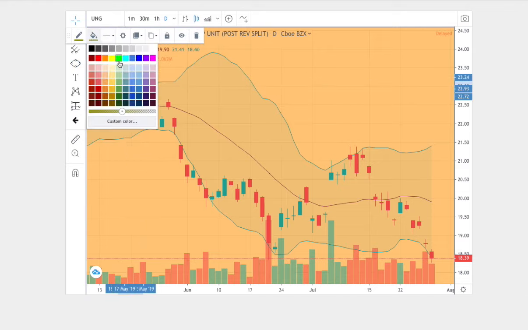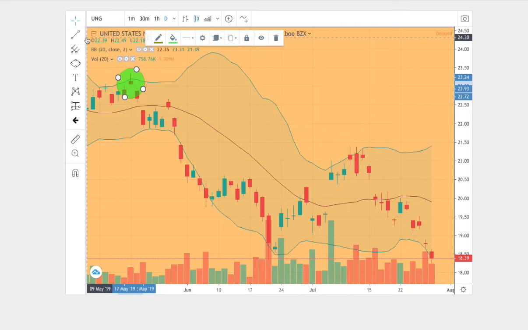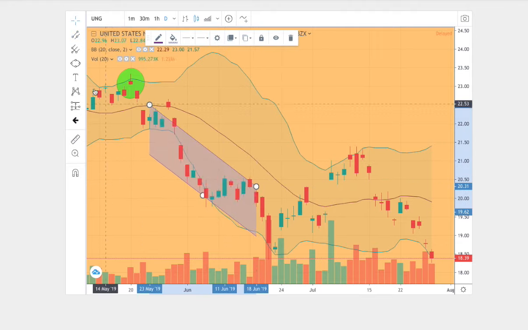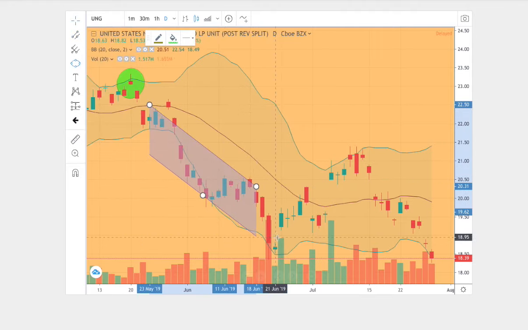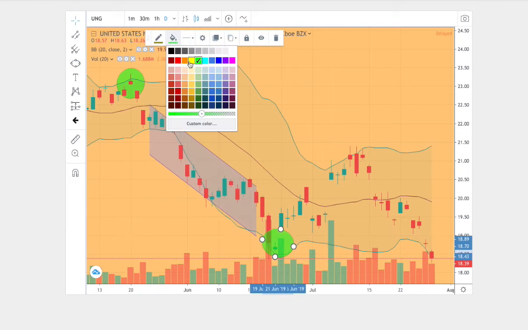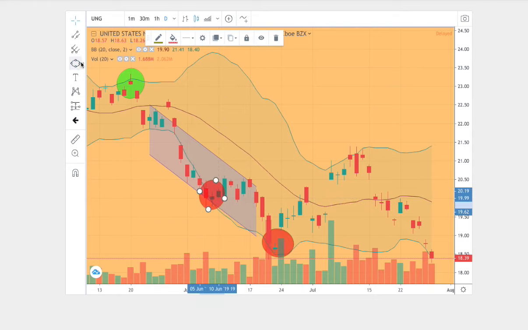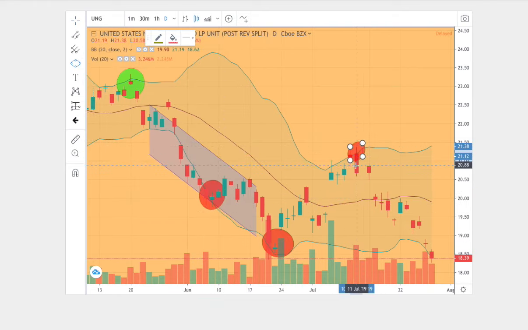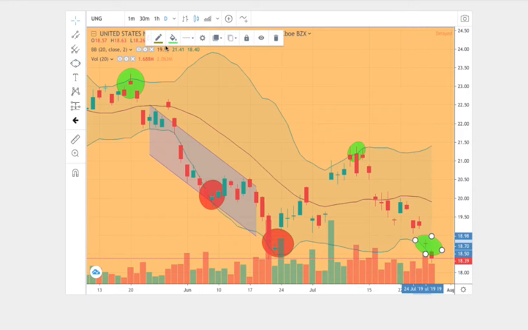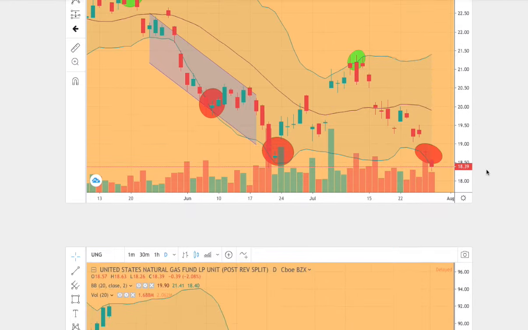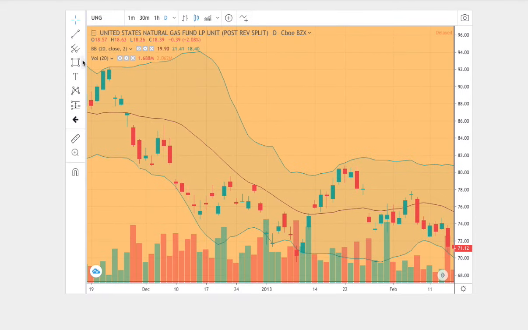So what we have in the beginning of the trend is touching the upper Bollinger Band, and then we proceeded to head down lower. And right here, we touch the bottom Bollinger Band as well. And actually twice right here, and then we made a reversal to touch the upper Bollinger Band for a short term, and then we immediately made a reversal to touch the bottom Bollinger Band right here. So we start to see similar patterns shaping in the 2012 to 2013 trend.